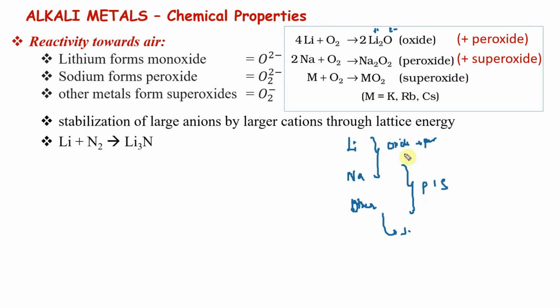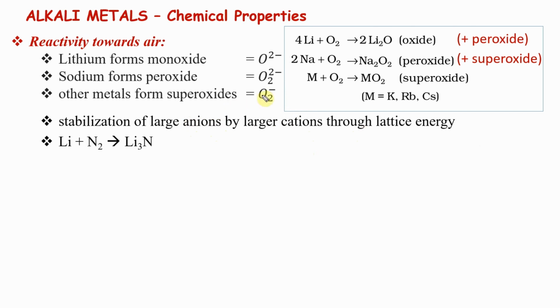So what you get from this is, as you go down the series, the tendency to form superoxide increases. The tendency to form oxide decreases. The tendency to form peroxide increases and then decreases. Statement question, extremely important one you want to remember. Stabilization of large anion by larger cations through lattice energy is the reason this is happening.